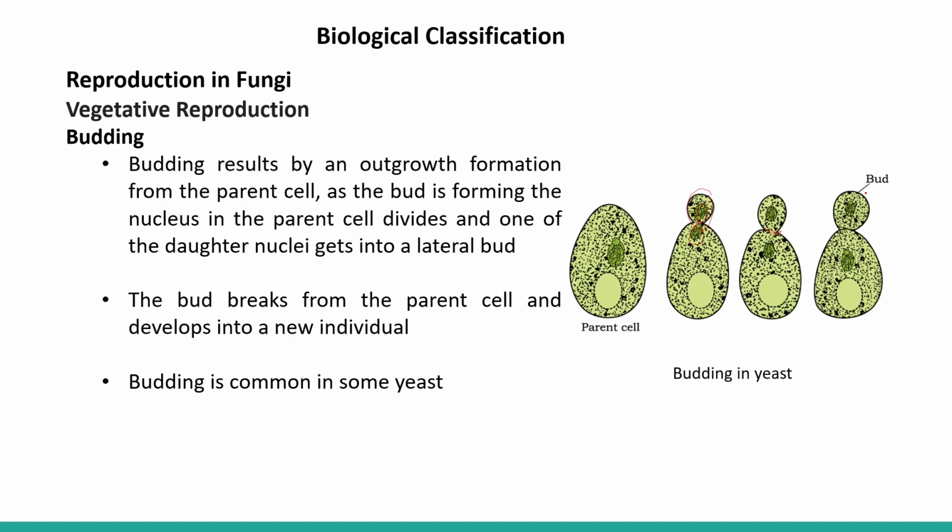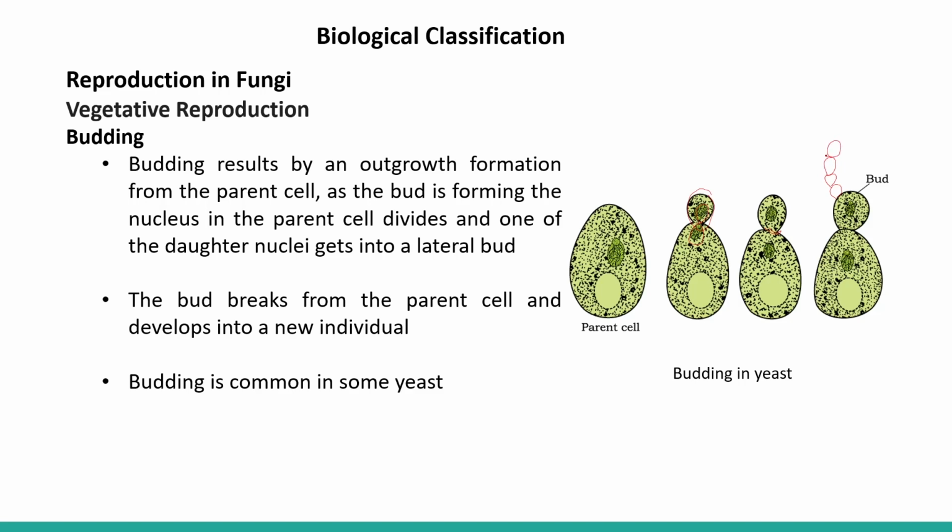And sometimes the bud gets pinched off, but it is still attached to the parent cell. And later you can see the first bud also undergoes division by forming a new bud. And this again forms a new bud, and this again forms a new bud like this.